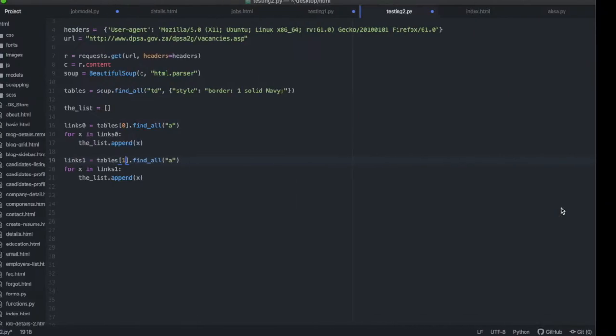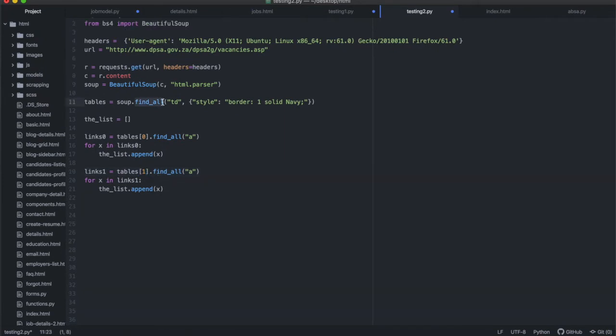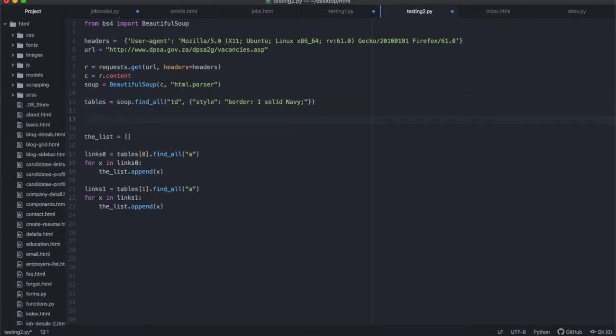All right, so find all always returns a list, and I can show this to you. I'm going to say find all that, and let's say I want to print, let's say for table in tables. So I want to iterate through this list.